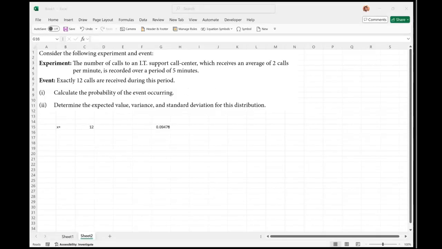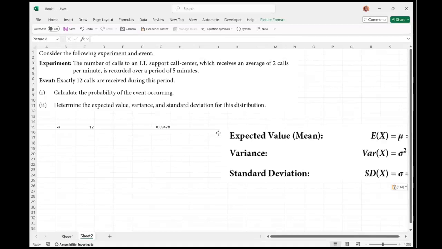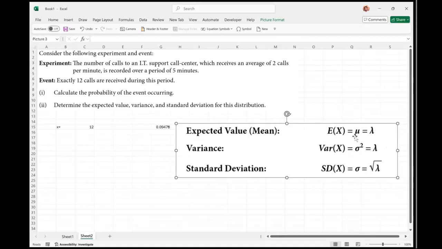So if I go in here, here are some of those formulas. Expected value is the same as the mean value. That's pretty much the same for the binomial also. Mean is called expected value, and the variance in this case will also be equal to the mean. So the mean value was 10 over a period of 5 minutes. How many average calls are there?